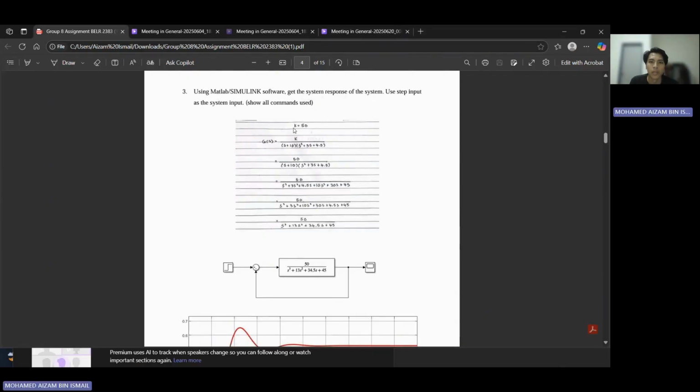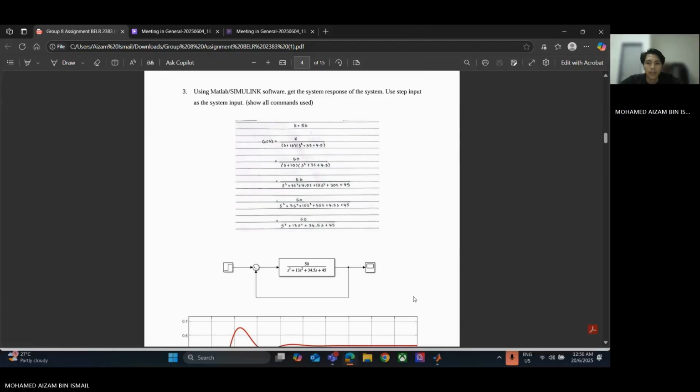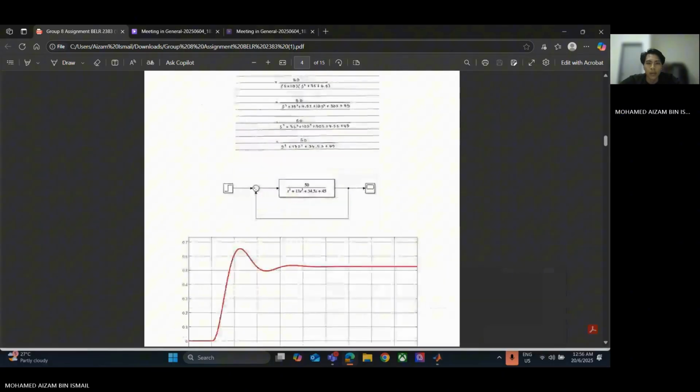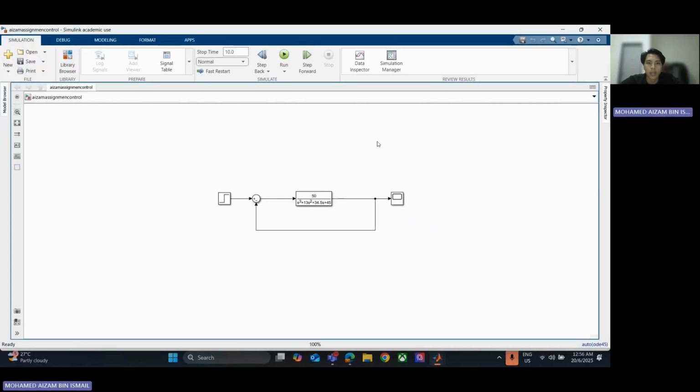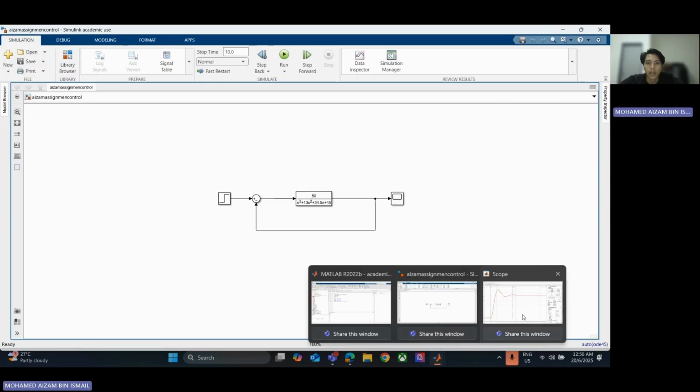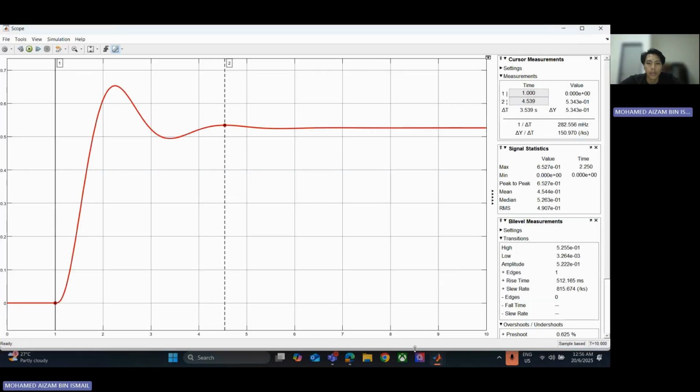Before I put the transfer function in MATLAB, we know that K is given as 50. So we replace it with 50 and then I multiply the denominator. We will get the final equation and then I put it in MATLAB.